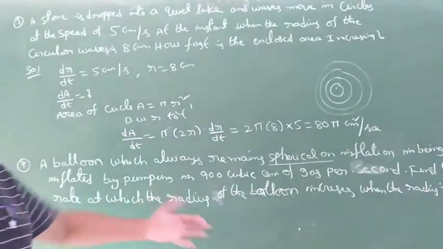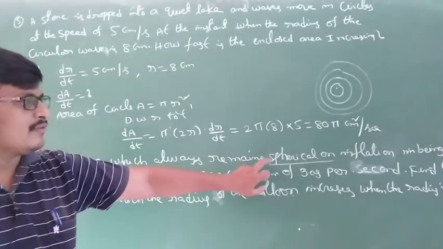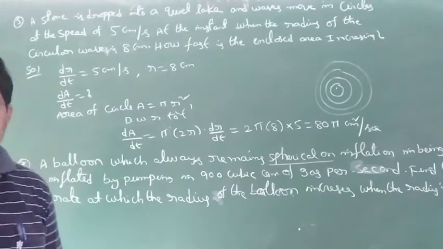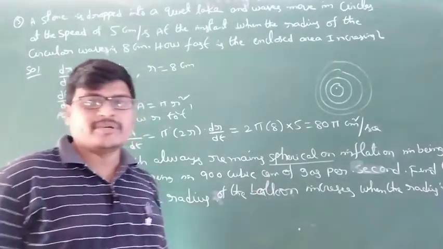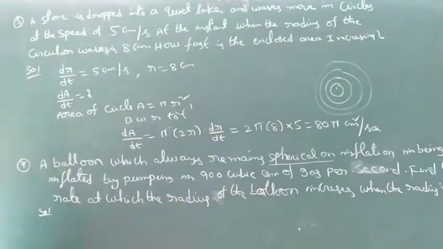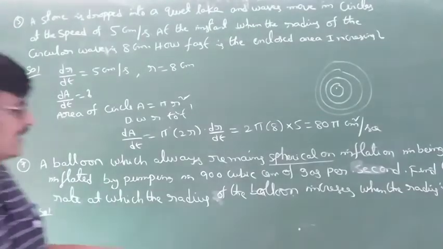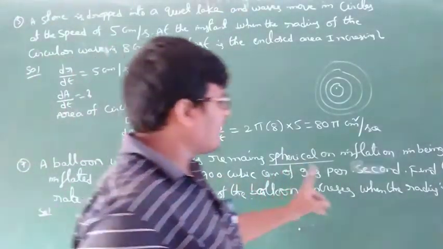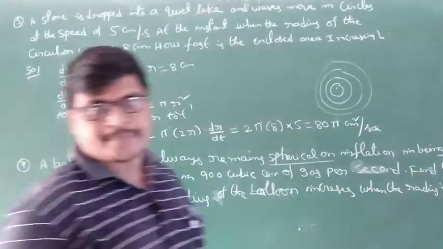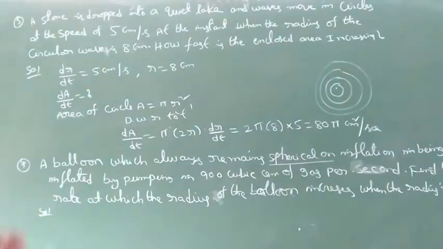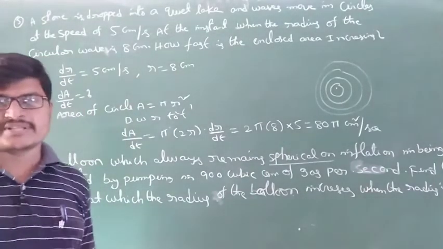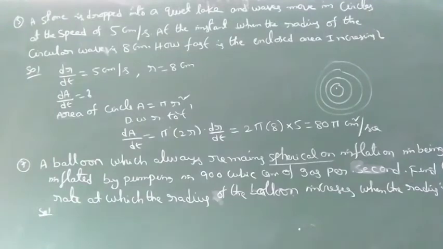The total problem is about the sphere. The balloon is pumped with 900 cubic centimeters of gas per second, so the volume is increasing at 900 cubic centimeters per second.